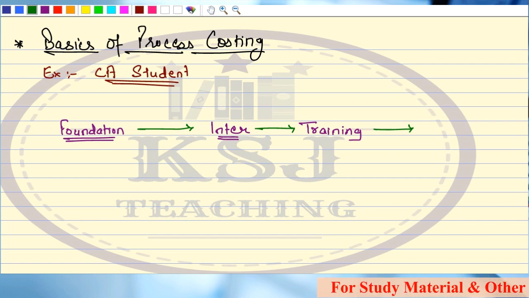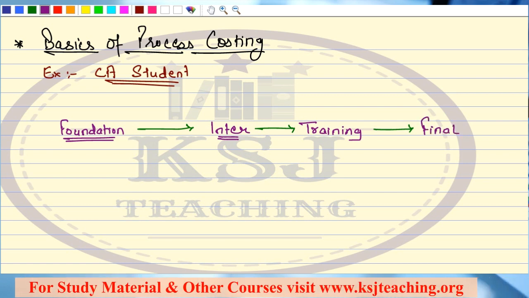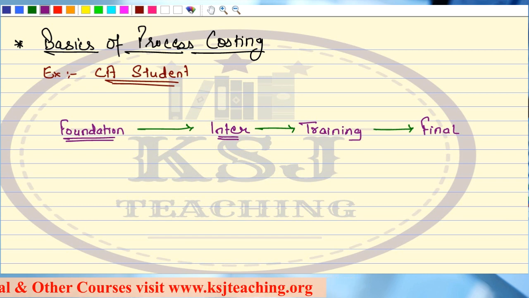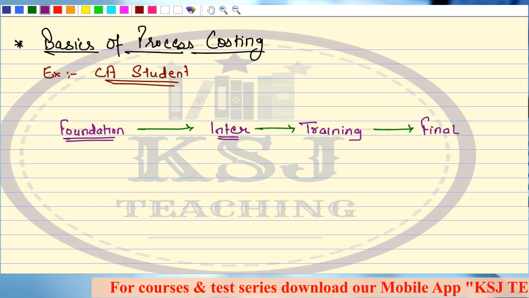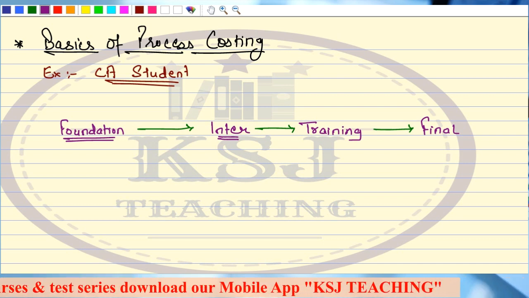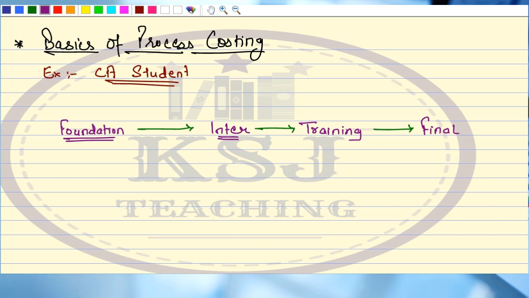You will appear for your final examination. Right. So this is the whole procedure that you have to follow if you want to become a chartered accountant. First appear for foundation, then move to the next level, that is intermediate, then move to the next level, that is training, then appear for the final examination, and after clearing the final examination, you will become a successful chartered accountant, right? So you have to pass through the different levels, or I can say the different processes, if you want to become a CA.